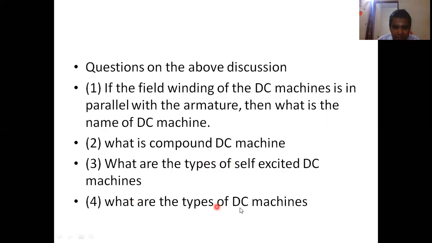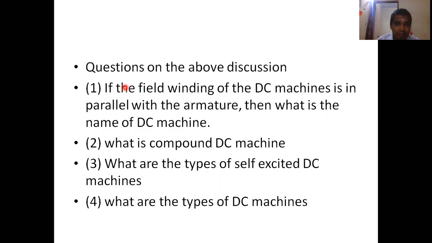And what are the types of DC machines based on excitation? You can say self-excited and separately excited. So these are the simple objective questions I have made based on the presentation. Now in this class, what we have simply discussed is what DC machines there are. We could simply say self-excited and separately excited.